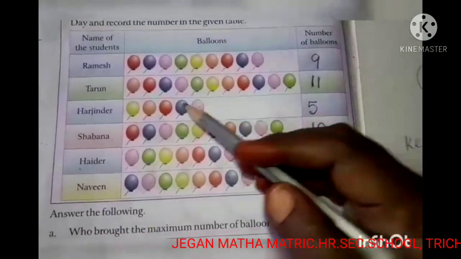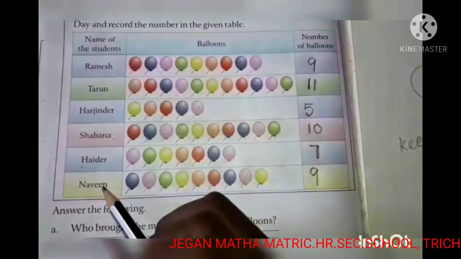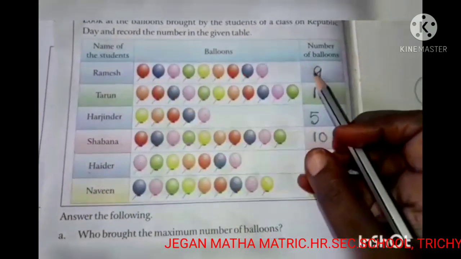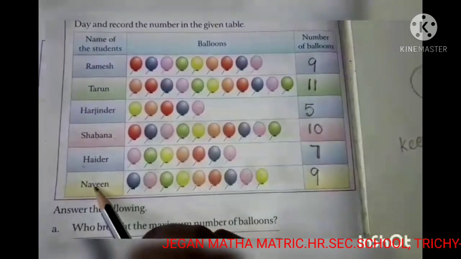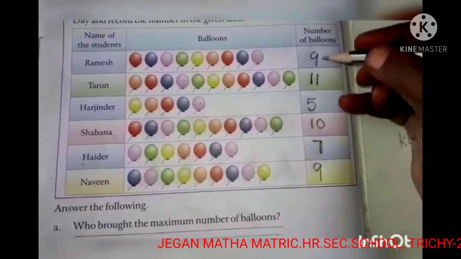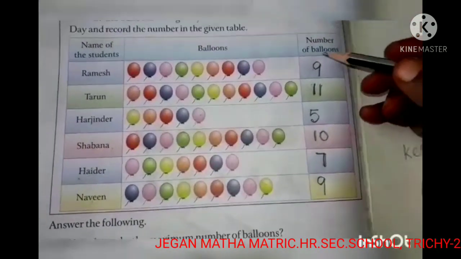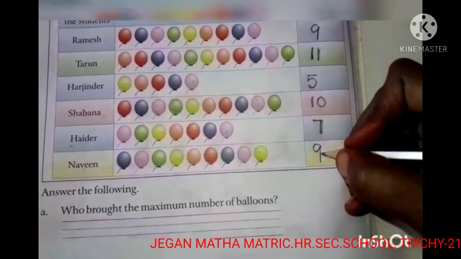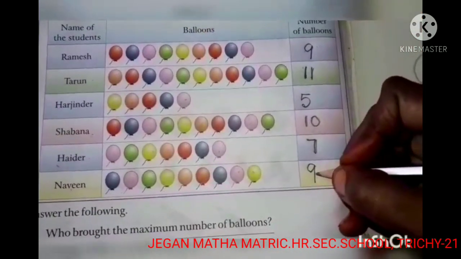See Ramesh and Naveen: both numbers are the same, 9.